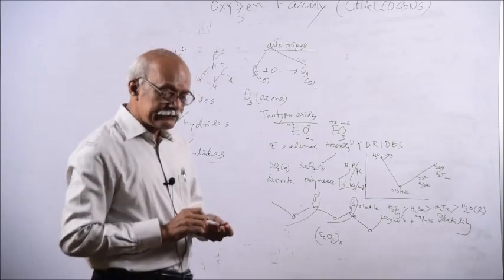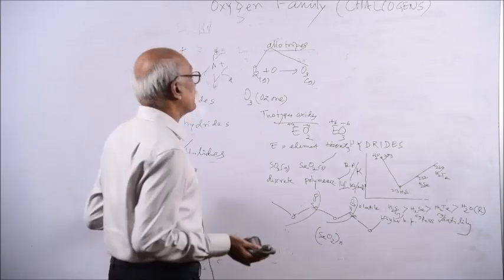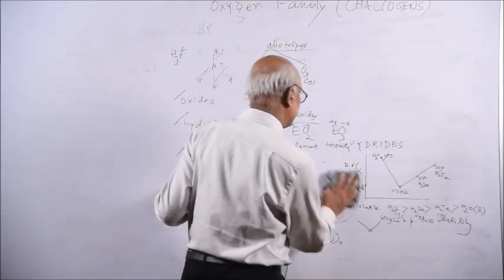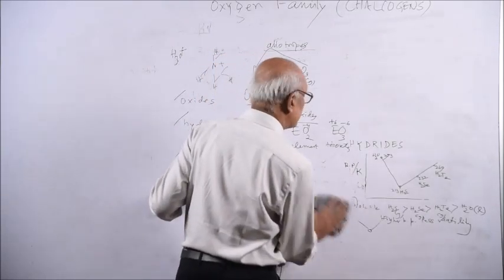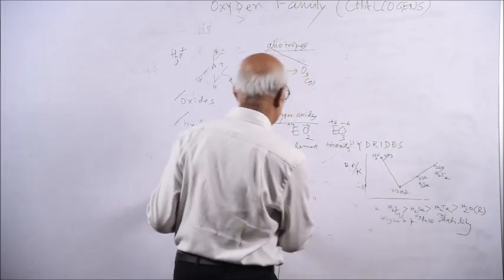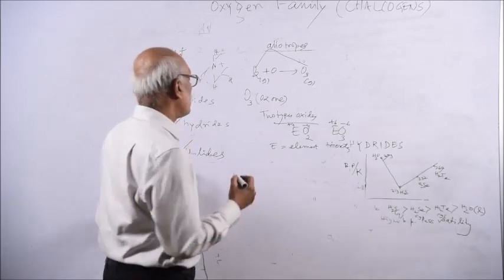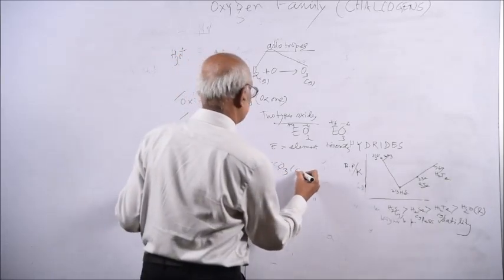Suppose you are asked to identify sulfur trioxide in a solid state. Suppose you are asked a tricky question: write down the different physical states of SO3. Sulfur trioxide is a gas.